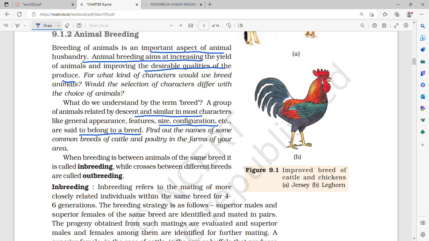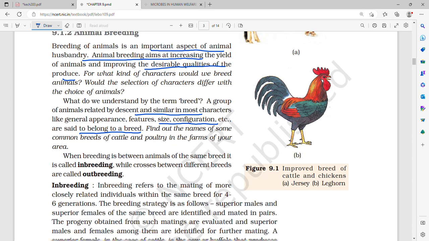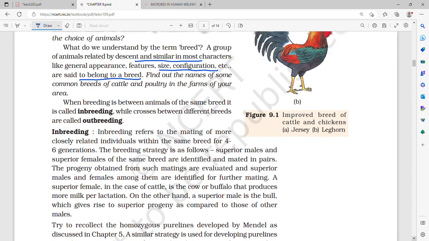So a group of animals which are related by descent, and similar in most characters like general appearance, feature, size, configuration, etc. are said to belong to a breed. Now when breeding is between two animals of the same breed, then it is called inbreeding. But when there is a cross between two different breeds, then it is called outbreeding.